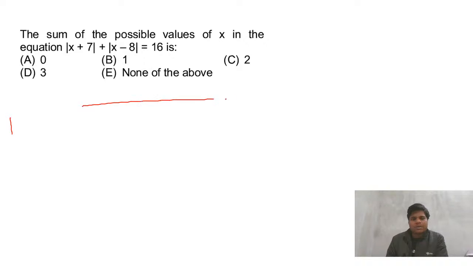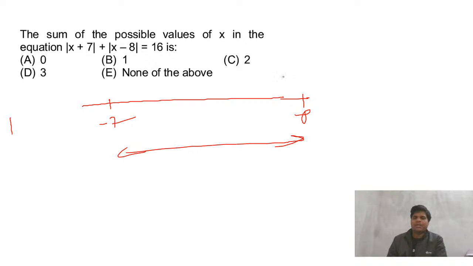So I have told for this type of question, just first draw the critical points. So that is minus 7 and that is 8. So if you see the distance between them is 15. Fine. E, none of them. Okay, so either this or this, I think. For one, I am not sure, but if these are not, definitely the answer will be either one, I think.